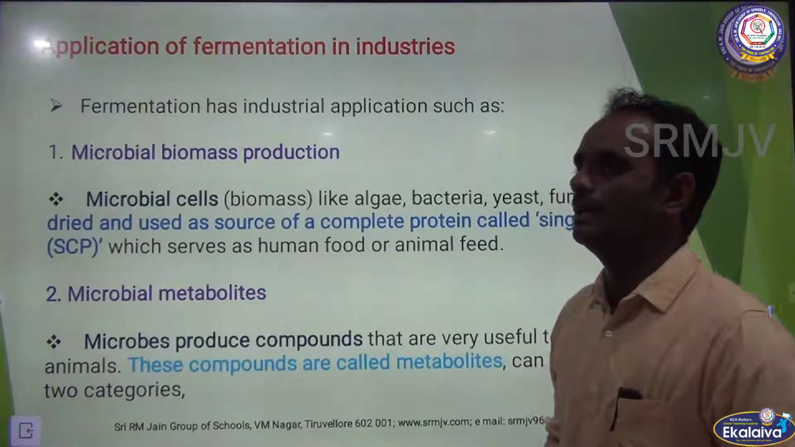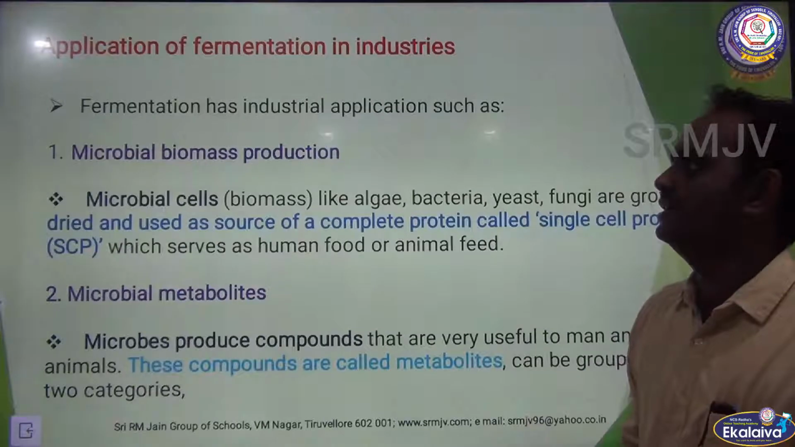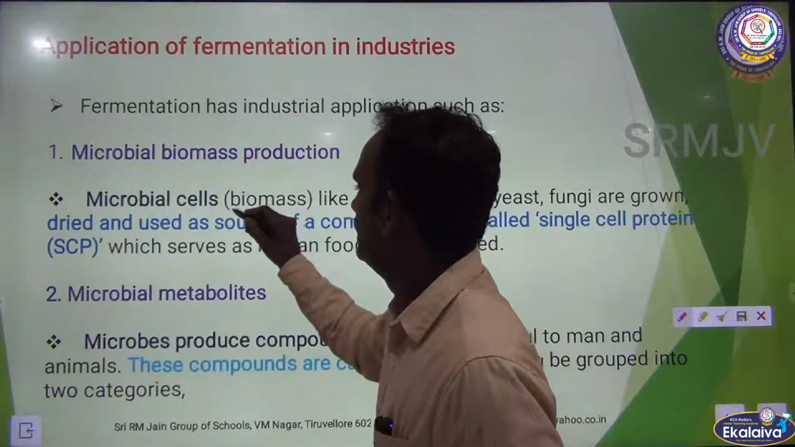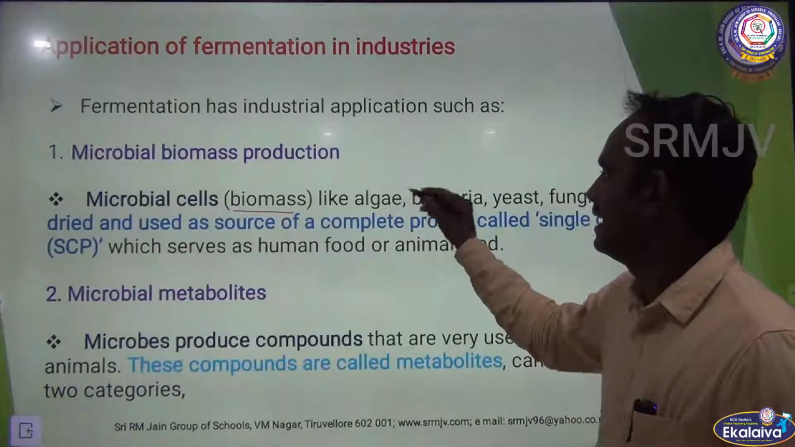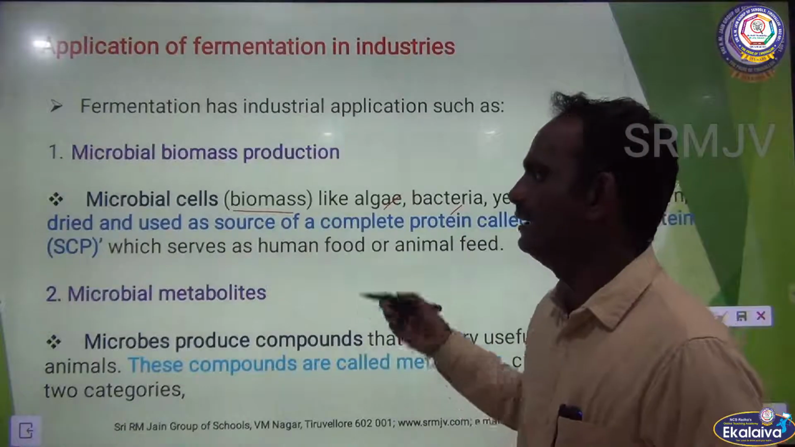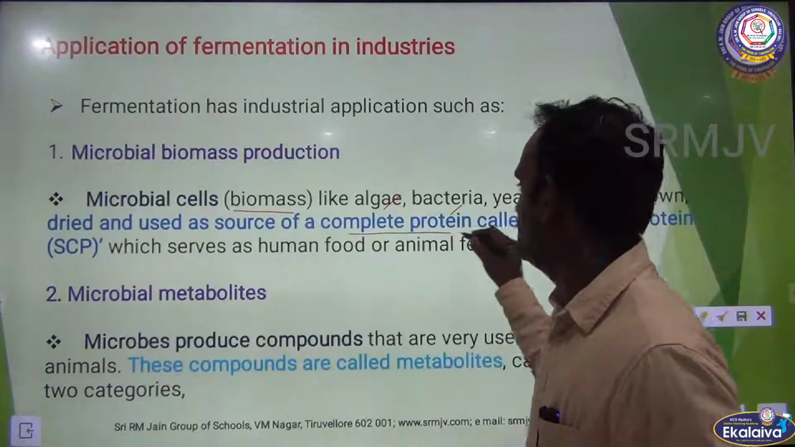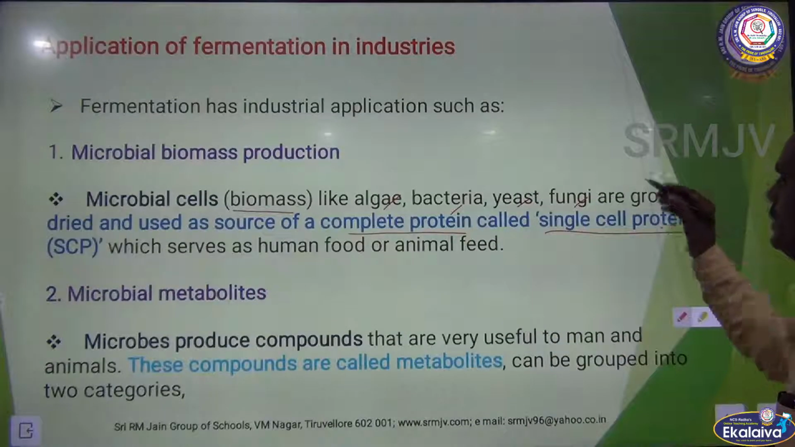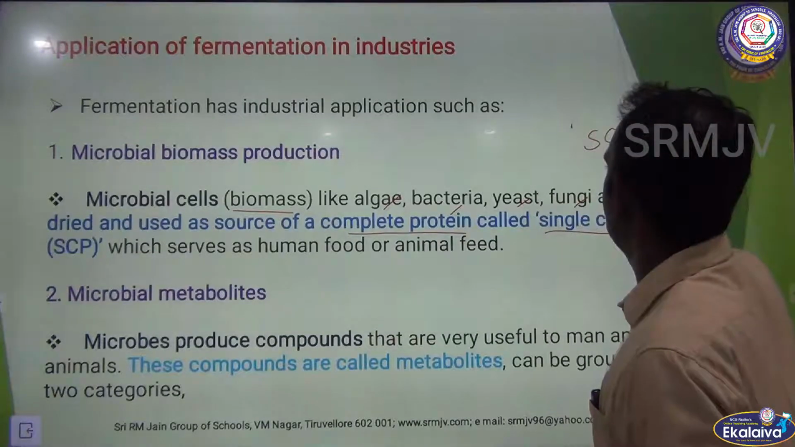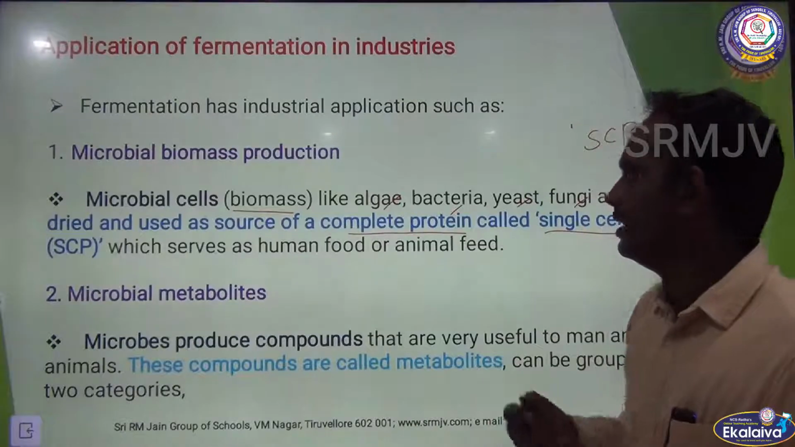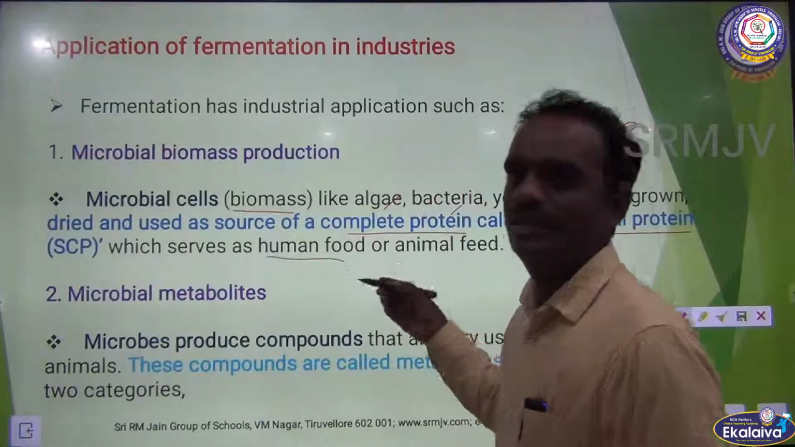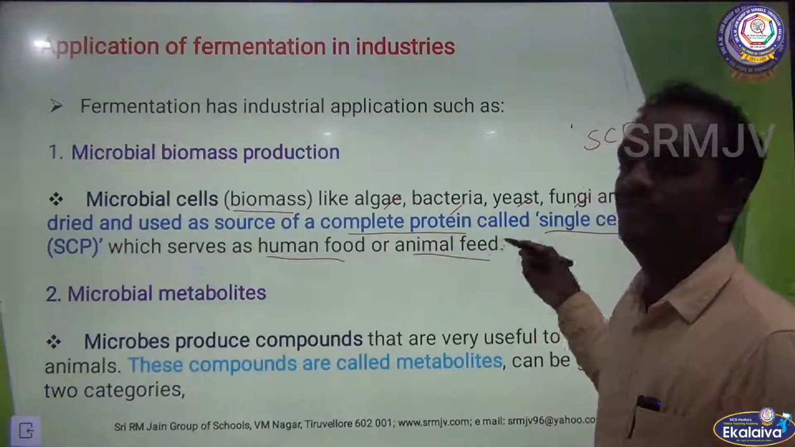Fermentation has industrial applications such as, the first one is microbial biomass production. Microbial cells, that is called biomass, like algae, bacteria, yeast, fungi are grown and dried and used as a complete protein called single cell protein. In short, it is called SCP. It is a protein rich nutrient, which serves as human food as well as animal feed.